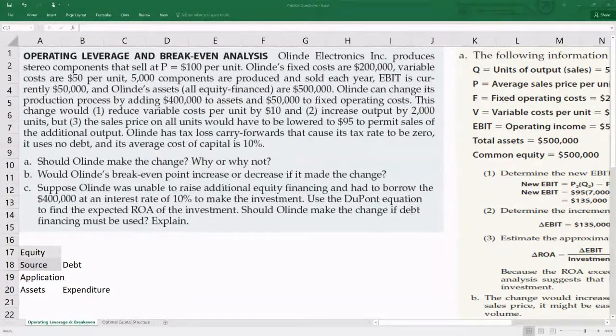Let us solve this one, and I'll again try to solve it through a very basic foundation. If you have any query regarding any point, please let me know instantly. So let me start. This question is of operating leverage and break-even analysis, and it also touches a lot of concepts of finance.